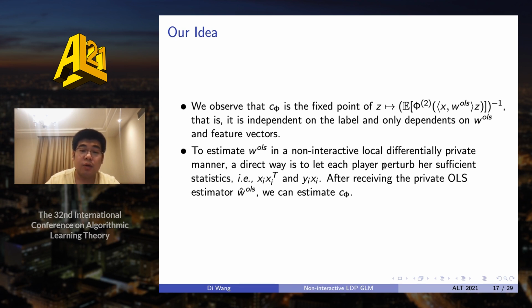That is, we let each player perturb his or her sufficient statistics by adding some Gaussian noise, and then the curator receives these perturbed sufficient statistics, and then it can estimate the W LS. And when we get this estimator of the W LS, we can use it to get the fixed point of the empirical version of this function, and then we can estimate this C phi.